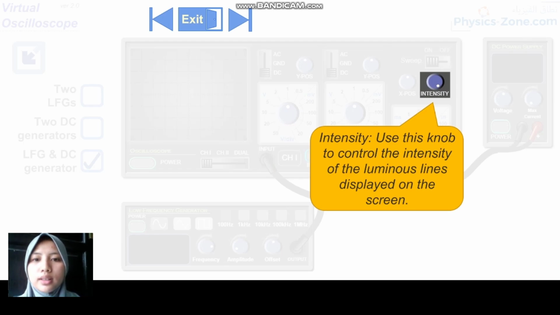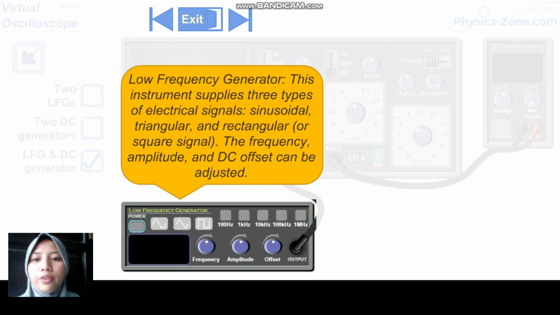Next is the low frequency generator. This instrument supplies three types of electrical signal: sinusoidal, triangular, and rectangular or square signals. The frequency, amplitude, and DC offset can be adjusted.